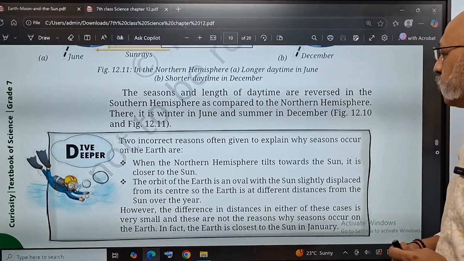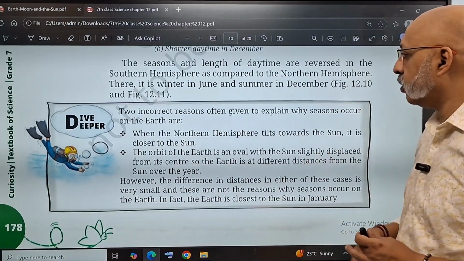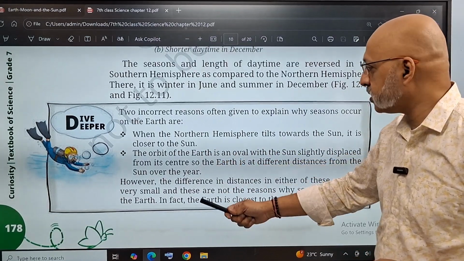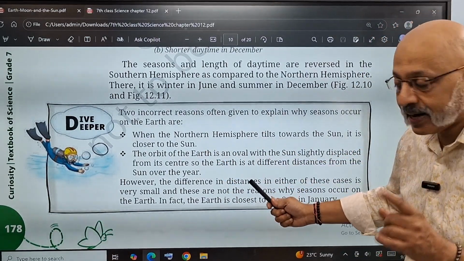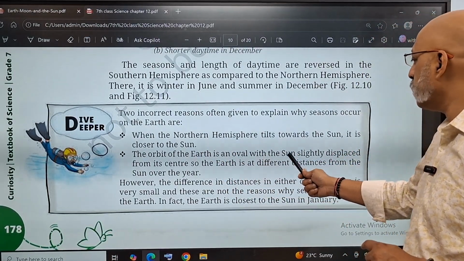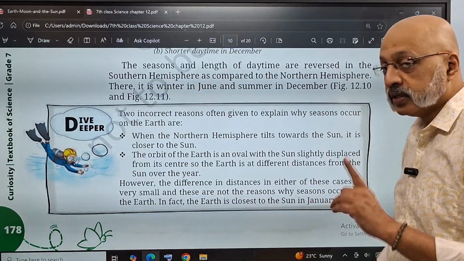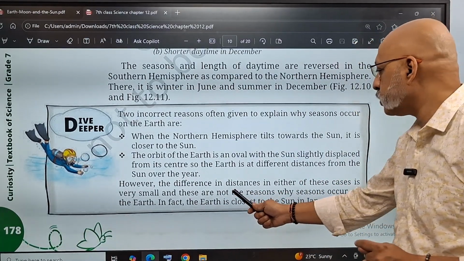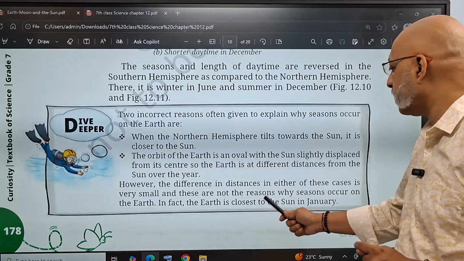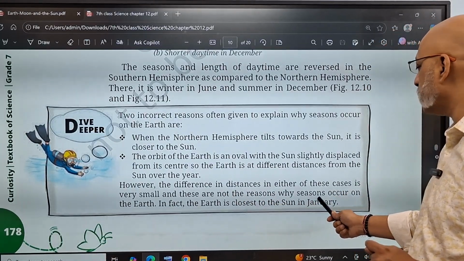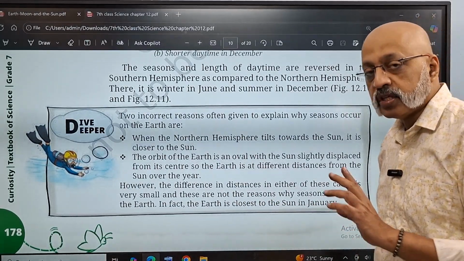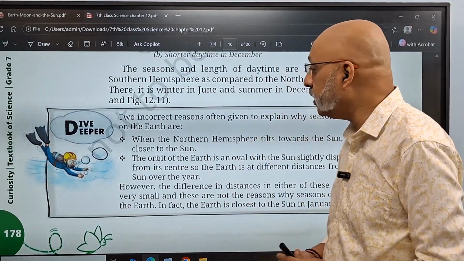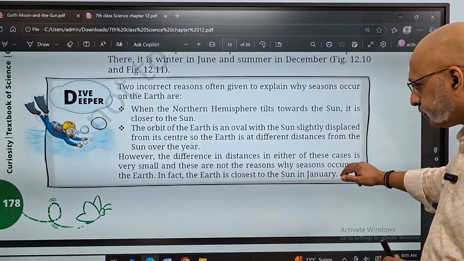Two incorrect reasons often given to explain why seasons occur on the earth are: when the northern hemisphere tilts towards the sun, it is closer to the sun; and the orbit of the earth is an oval while the sun is slightly displaced. These are incorrect reasons. The difference in distance in either of these cases is very small, and these are not the reasons why seasons occur. In fact, the earth is closest to the sun in January. I've explained why seasons occur in the geography lessons in social science.